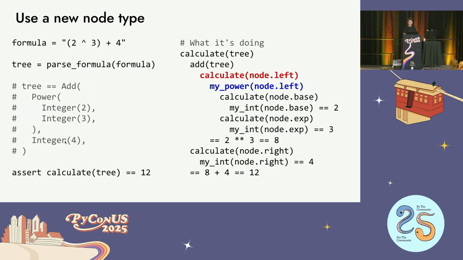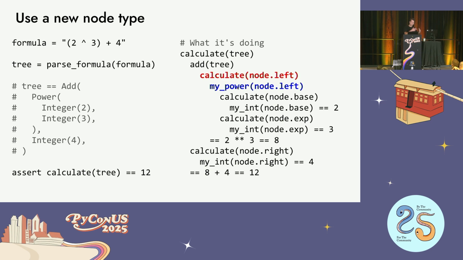And if you look at this one, it's the same thing here, where if you call calculate on the tree, it's going to, sorry, that should have said my add, another typo, my bad. When you call calculate on the tree, it sees that it's an add object, so it calls the add one, and then add will call calculate on the left, and then that calculate will realize that it's a power object, and that'll call your new power function that you just defined.